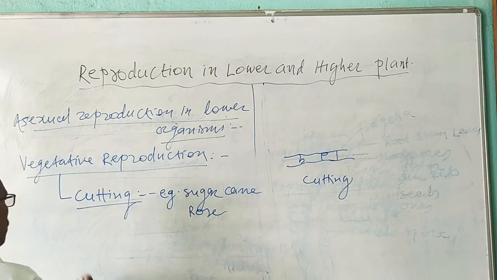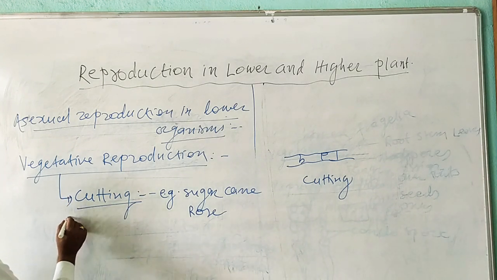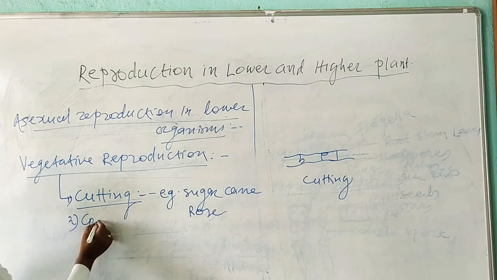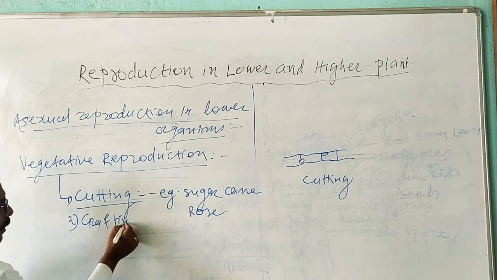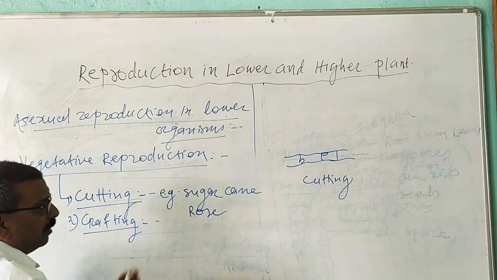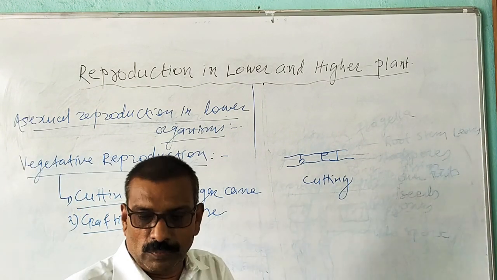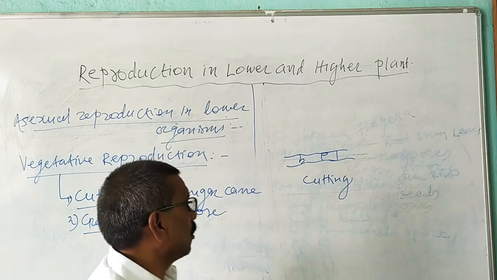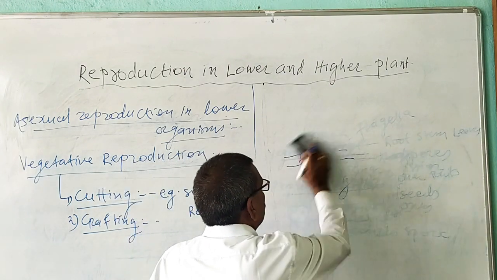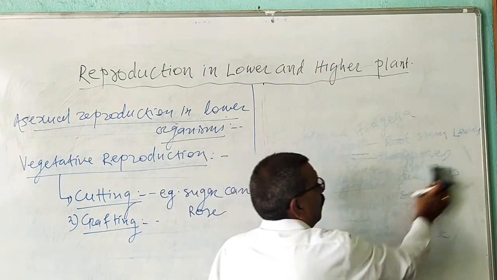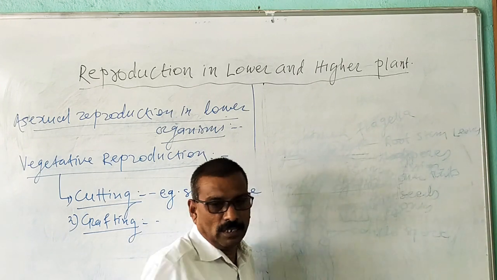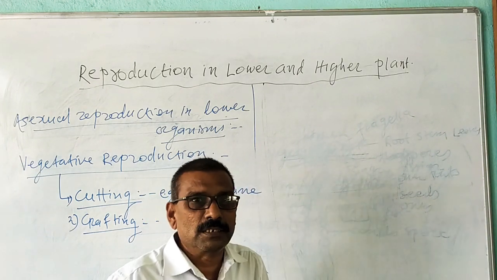The next type of vegetative reproduction which we are going to study is grafting. Now, what is grafting? Grafting is also an artificial vegetative method of reproduction in which two parts of plants are joined with each other and grow as a single plant.